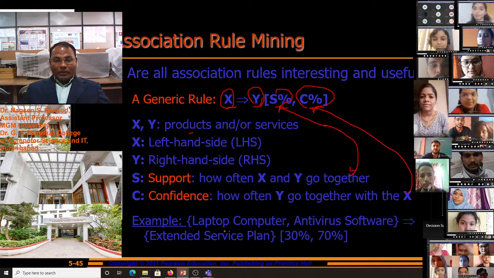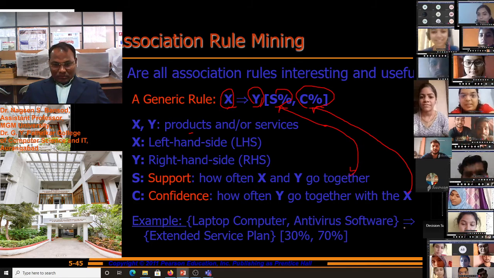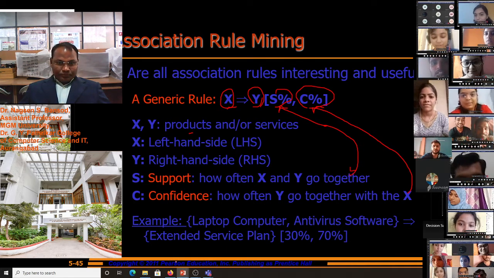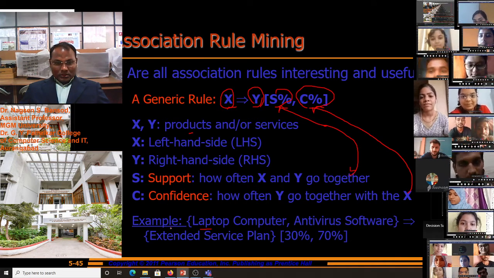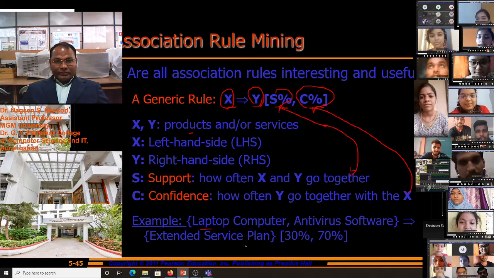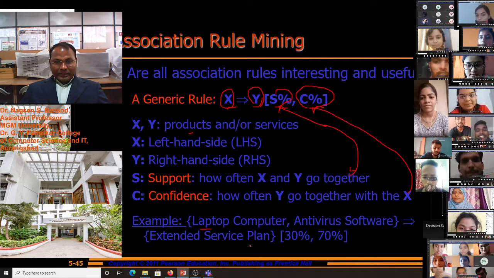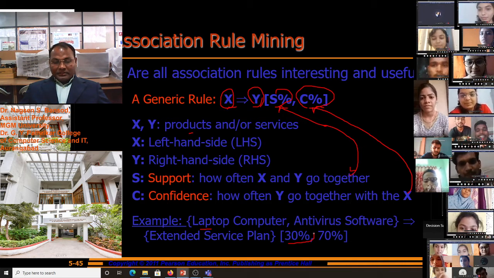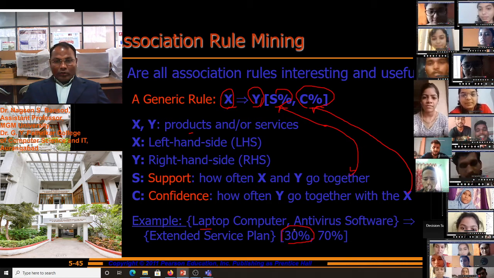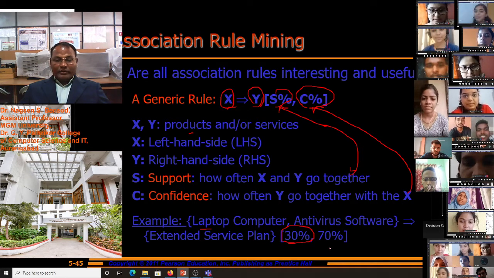For example, laptop computer and antivirus software are the products, and extended service plan is the service. Now 30% laptop and antivirus buy will be there, and service plan 70%.